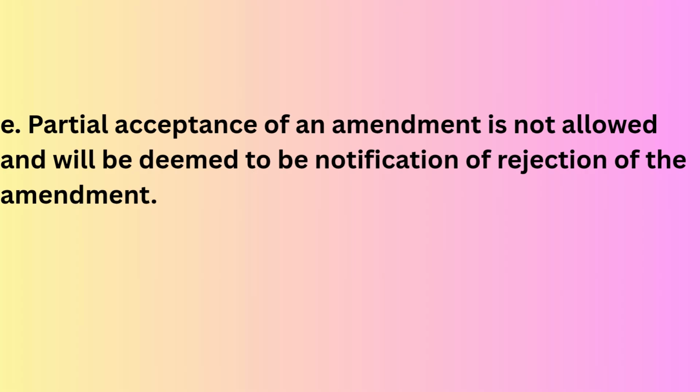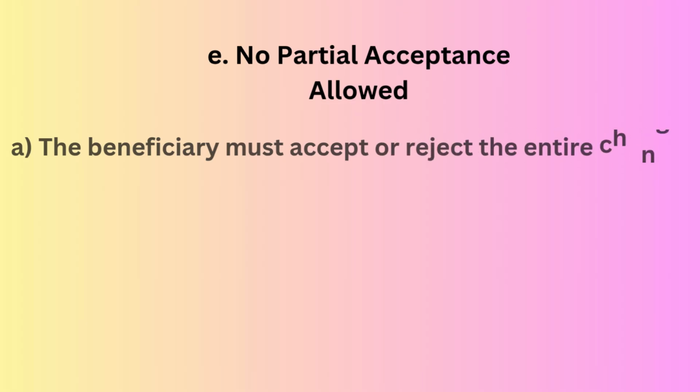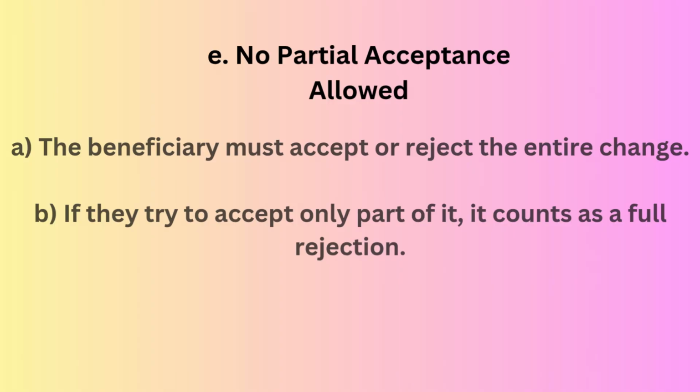Next is point E. As per this point, a beneficiary cannot pick and choose part of an amendment to accept. It's all or nothing. Either the entire amendment is accepted or it is rejected entirely.